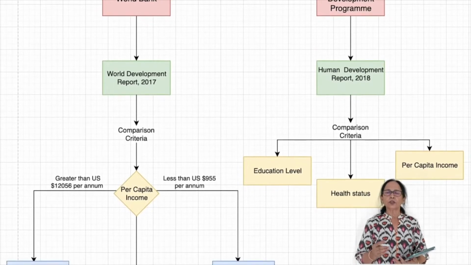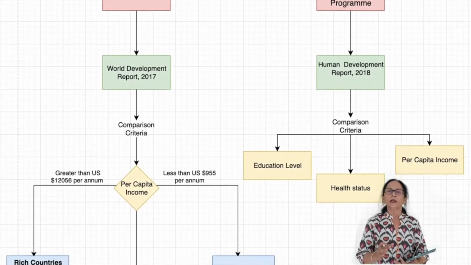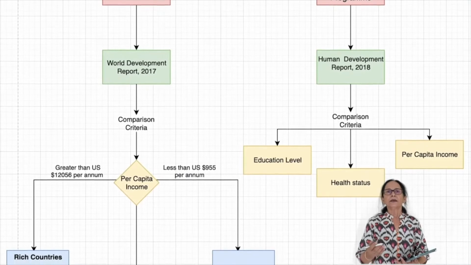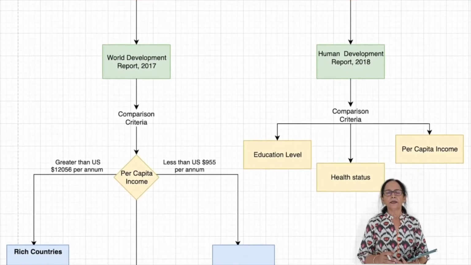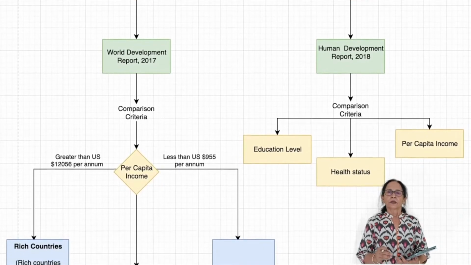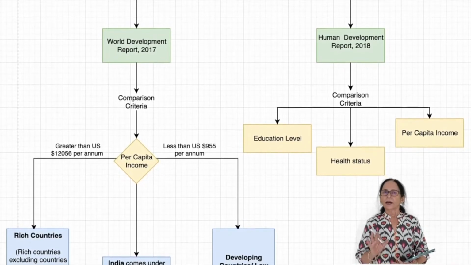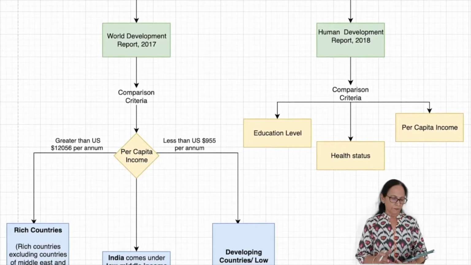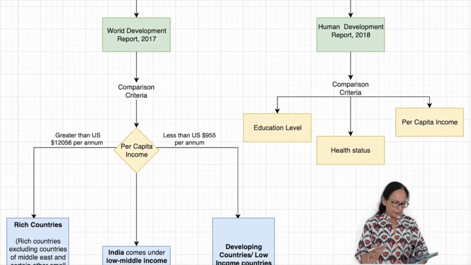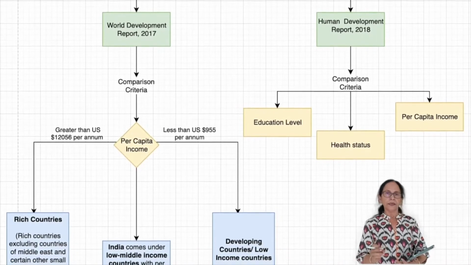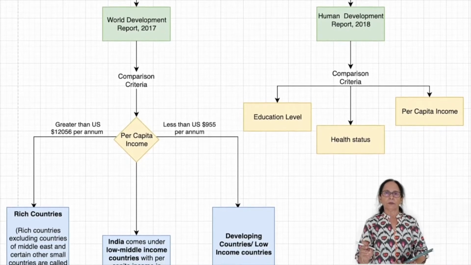But other factors of development like democracy, equality, freedom, and many more are not available in these countries. But UNDP considers other factors for development.